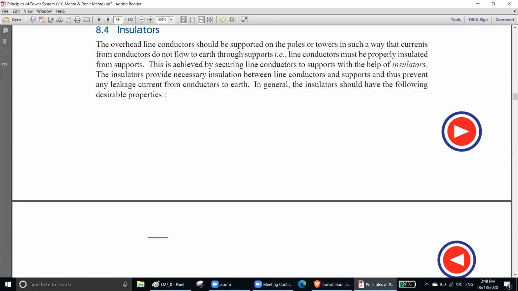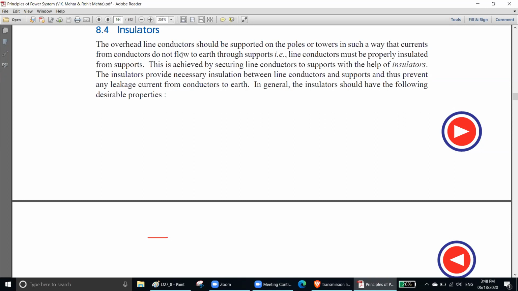Okay, let me explain again. The insulation material will hold the conductor in such a way that the holding is so strong, but the conductor should not touch the tower. Okay, this is how they will hold.